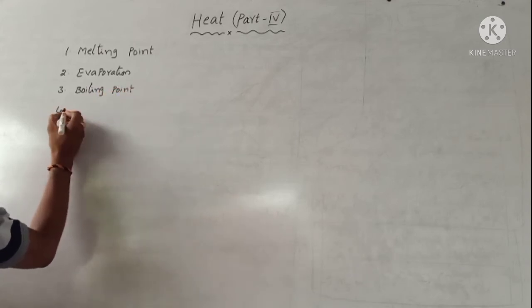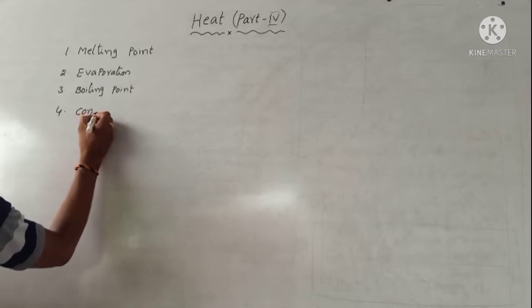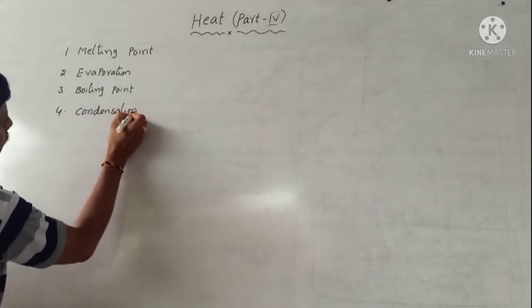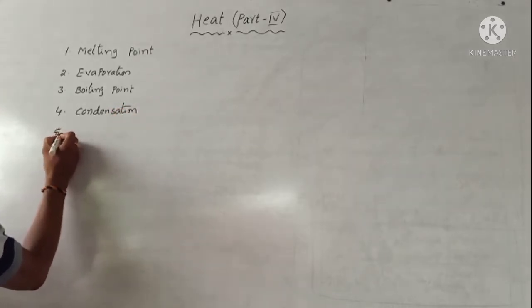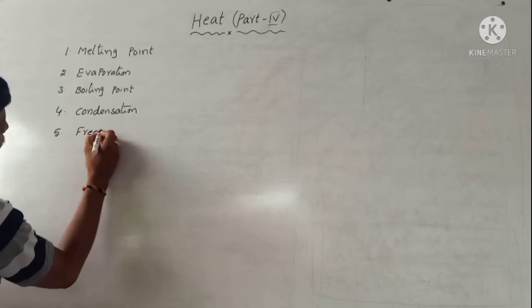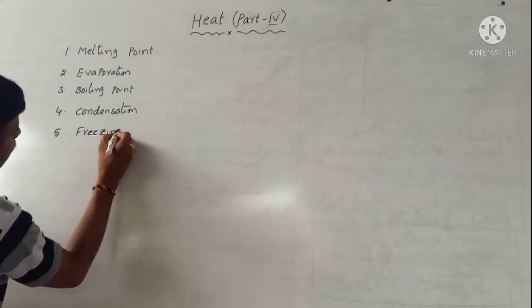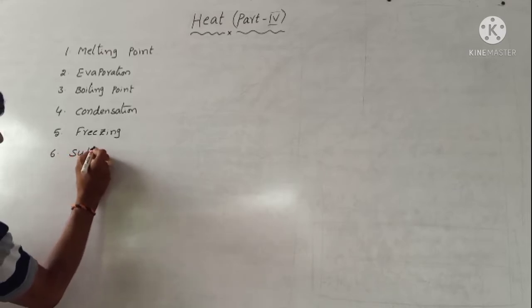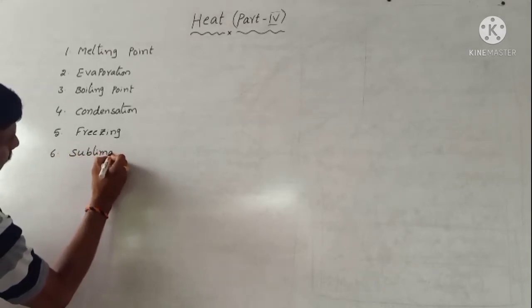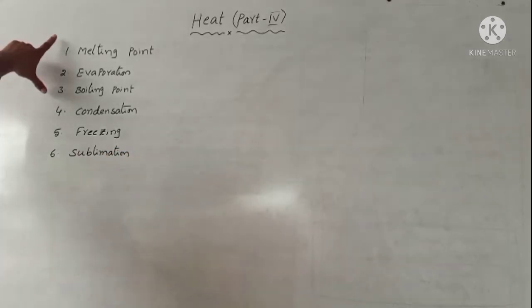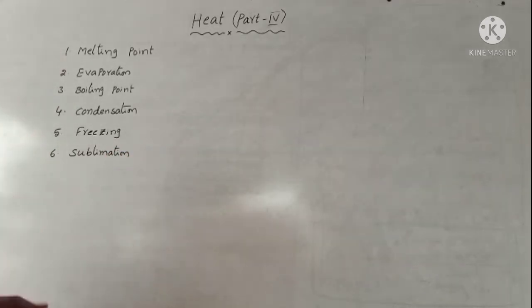And fourth one is condensation. And fifth one is freezing. And sixth one is sublimation. Today we are discussing these 6 terms.